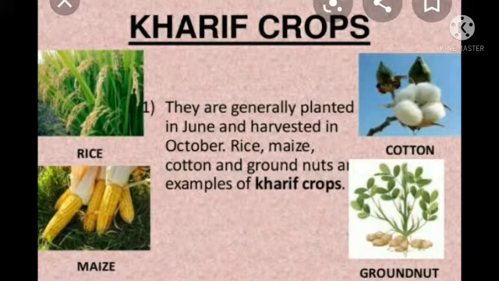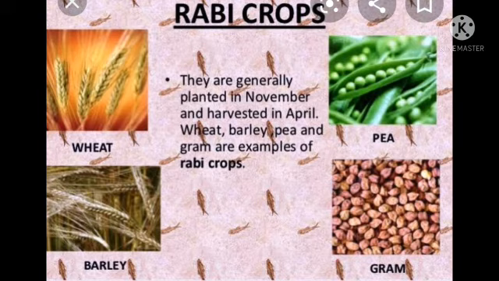Harvested means when the crop ripens, then they have to cut it down and after that they sell it in the market. The next crop which is grown in India is the rabi crop. Rabi crops are generally planted in the month of November and harvested in the month of April. The examples are wheat, pea, barley and gram. These all are examples of rabi crops.